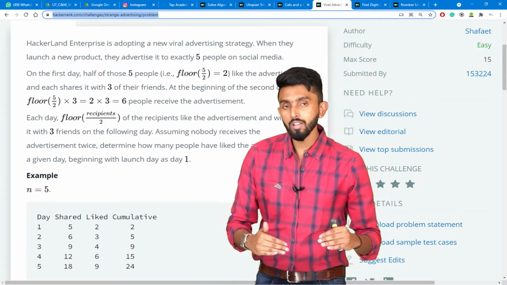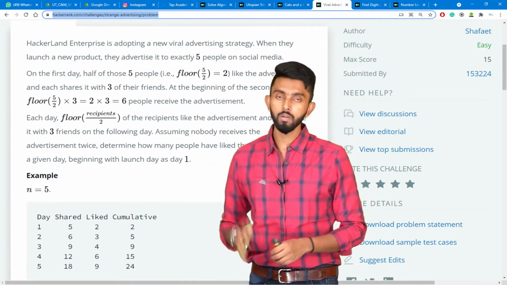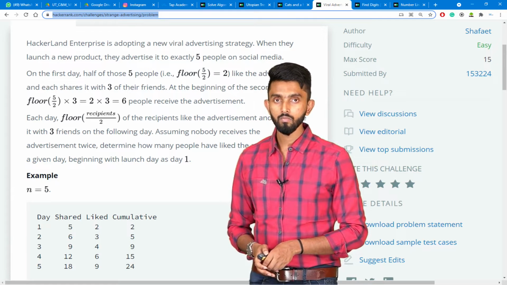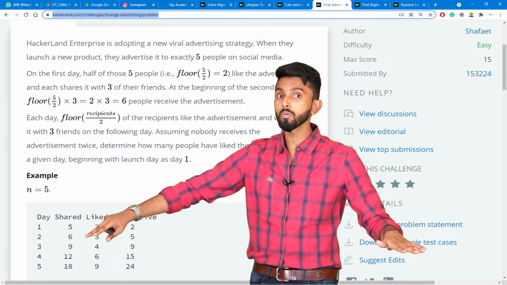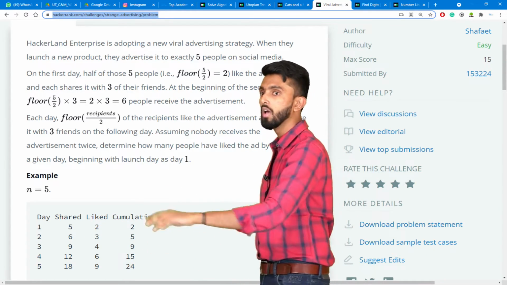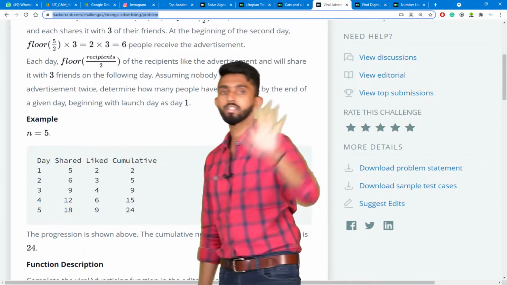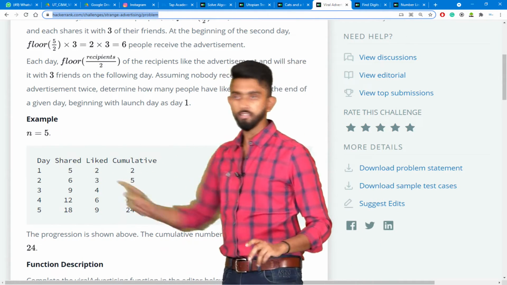Then day number 3, out of that 9, half means 4 people. Correct? 4 people will like it. Further they will share 3 each, which means 12 people like that. So basically what they are saying is, n is given to you. N is the number of days. Day starts from 1 till 5.